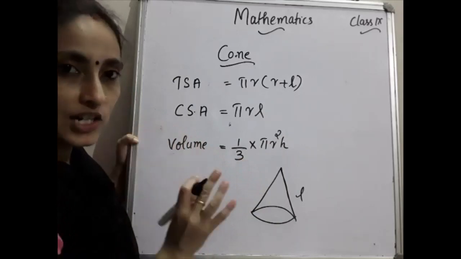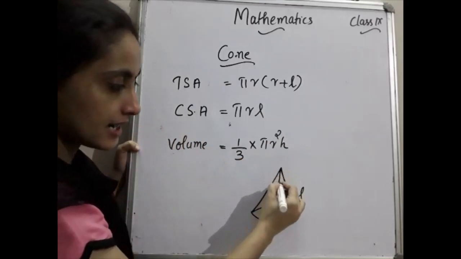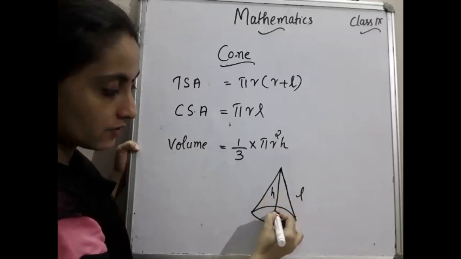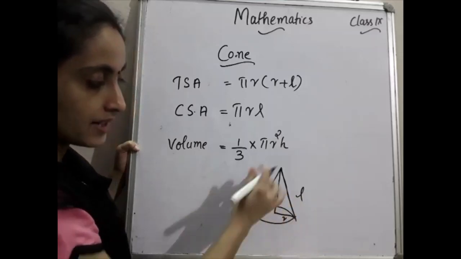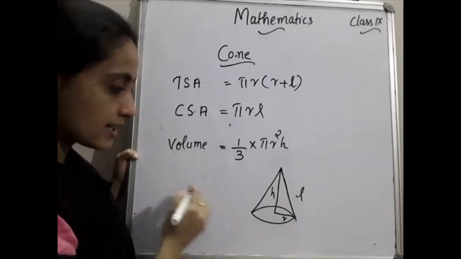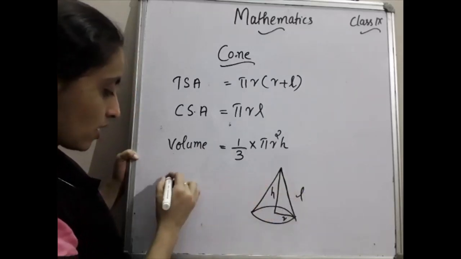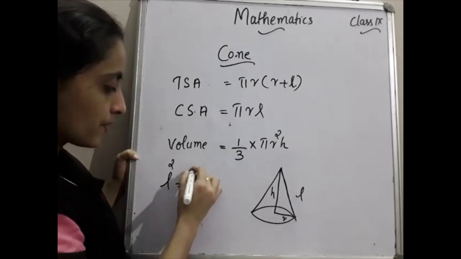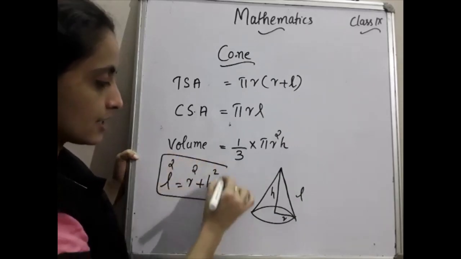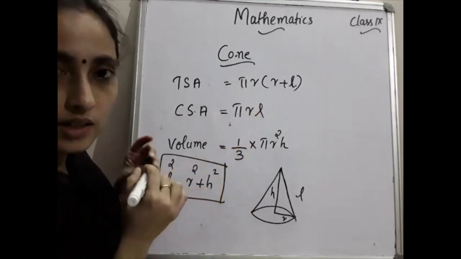And one more relationship you have to know here. Listen here. This is the slant height, this is the height of the cone and this is the radius. There is one relationship between these three that we need for the problems. What is the relationship? L square is equal to r square plus h square. This also you have to study along with these three formulas.